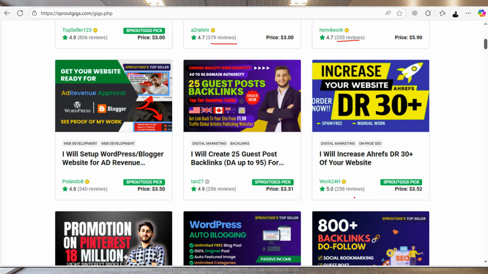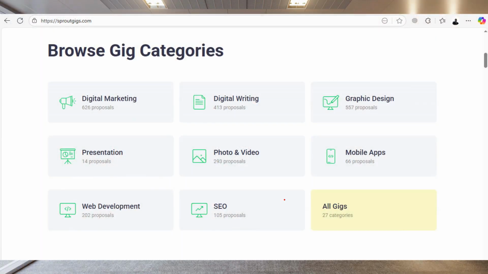But I think the only difference is that businesses are able to create jobs here, small jobs that people can do for a certain fee, and the prices here are very small. As you can see, they start from $5.90, very small and cheap. That's possibly the difference, but with Fiverr, I think most gigs start at $5 and above, right? But again, it is almost similar.